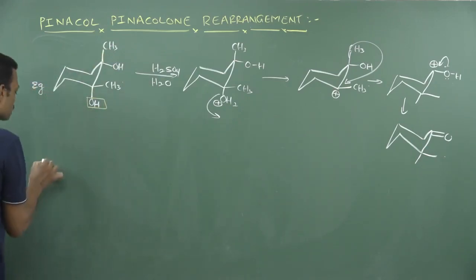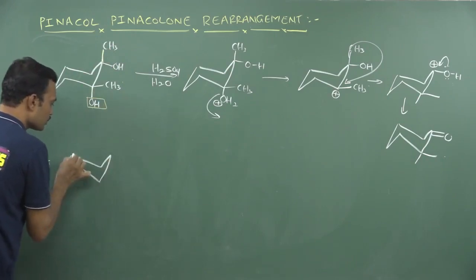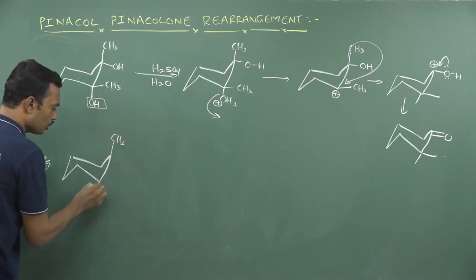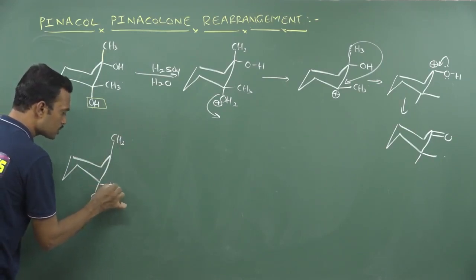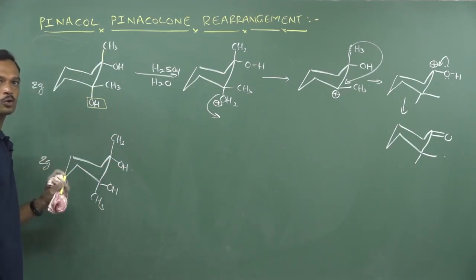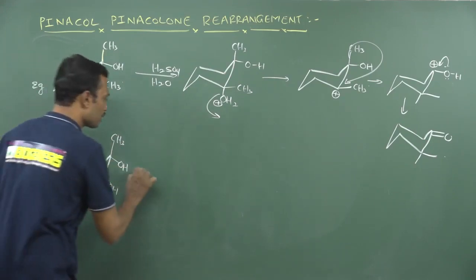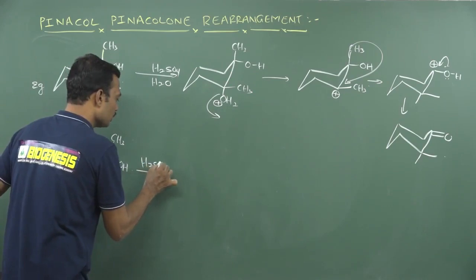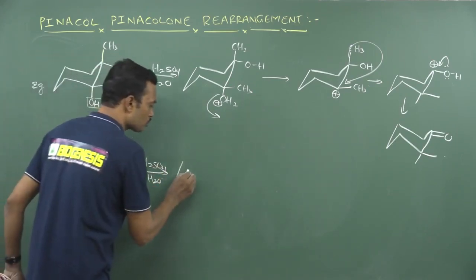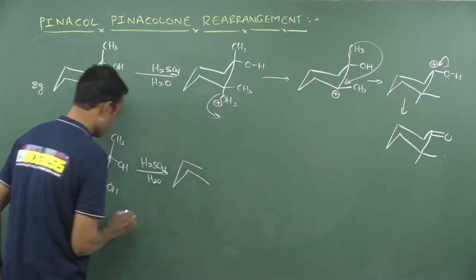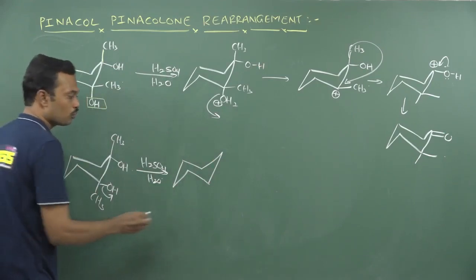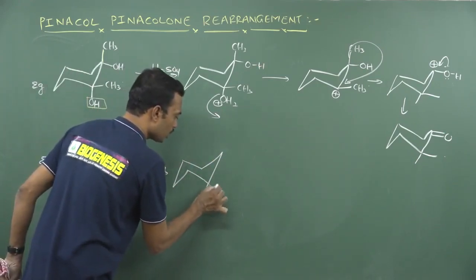Suppose these two are syn to each other. Syn to each other means, see, here I am writing a methyl group here. Now here I am writing one more methyl group. This is hydroxy and here also hydroxy. Now the migrating group and leaving group are completely away from anti-periplanar arrangement. During this situation, the migrating group is not conventionally available. That's why what happens after losing the water molecule, see here, this hydroxy group is removed in the form of water and here you may get a carbocation.